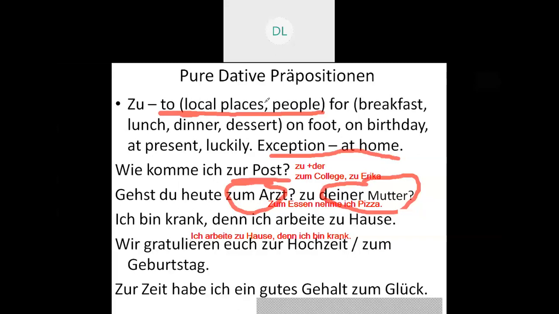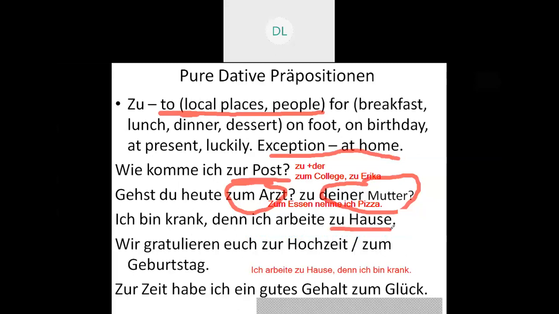Zu Hause will be used when you are in a position, that is ich bin zu Hause, I am at home. So that is why I have written that it is an exception, that is at home, zu Hause. So that is ich arbeite zu Hause.